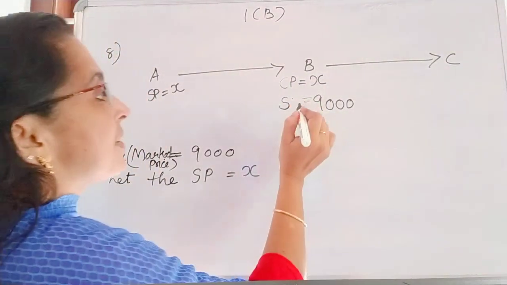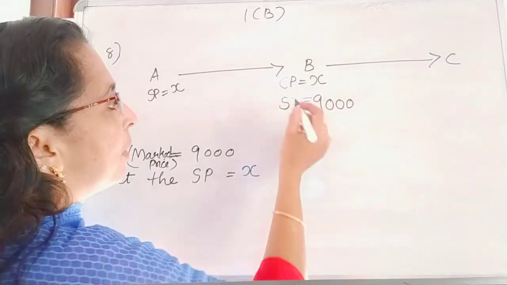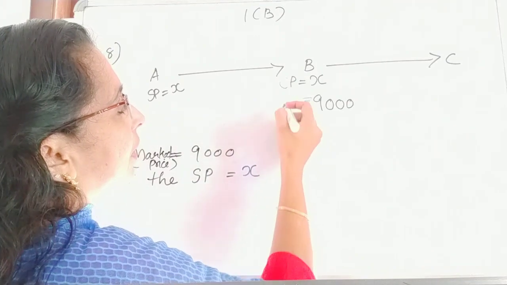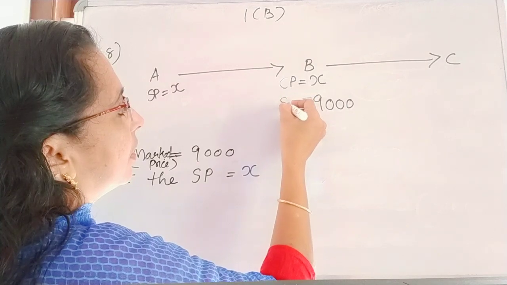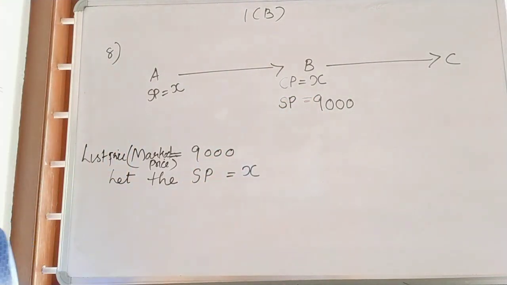Can we say list price is given in the question? So for doing the problem, instead of list price we can write selling price.